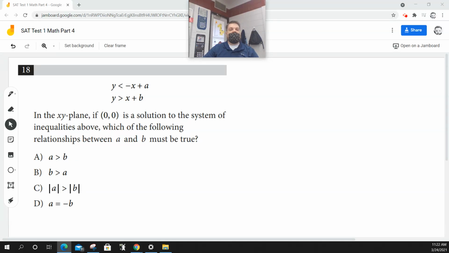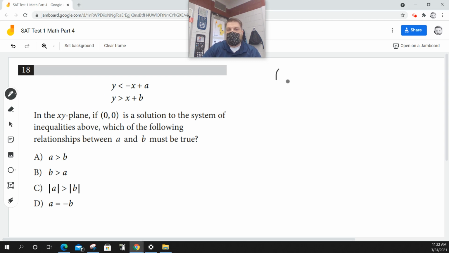All right, so for this one, it says in the xy plane, if 0, comma 0 is a solution to the system of the inequalities above, which of the following statements is true about the relationships between a and b? So let's unpack that a little bit.